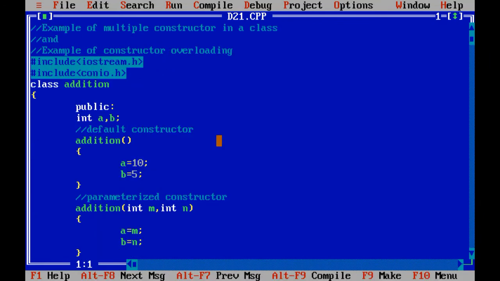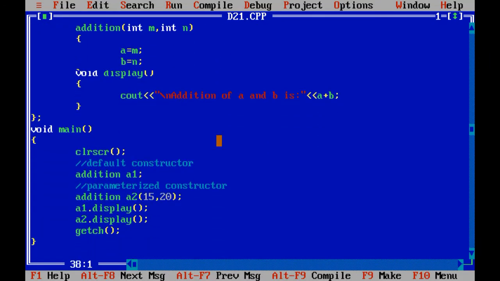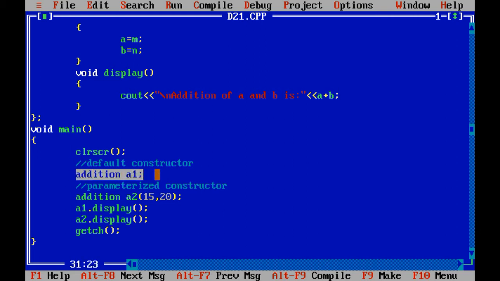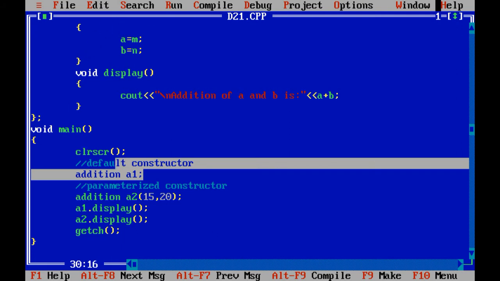Now how is the calculation performed? First of all, we have created the object of the addition class without passing any argument. So it will call the default constructor of the class, because by definition, once you create the object of any class, it will call the default constructor of that particular class.